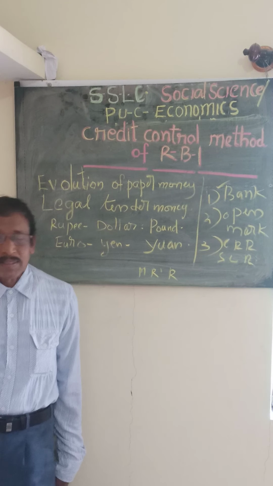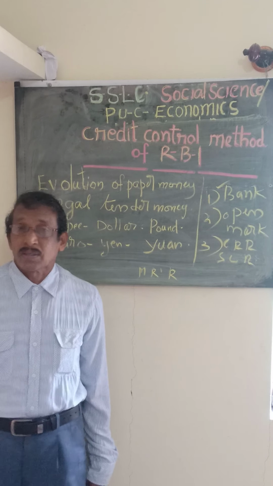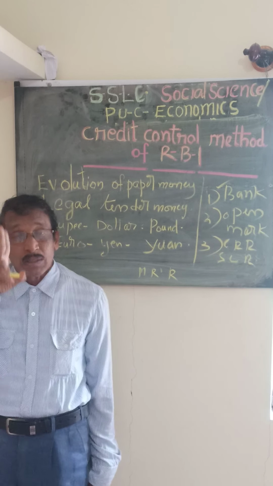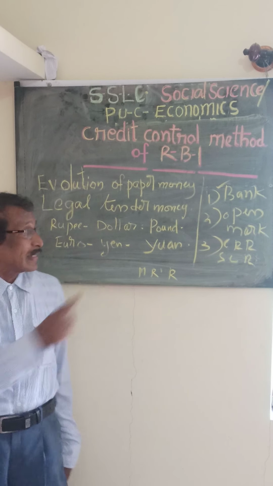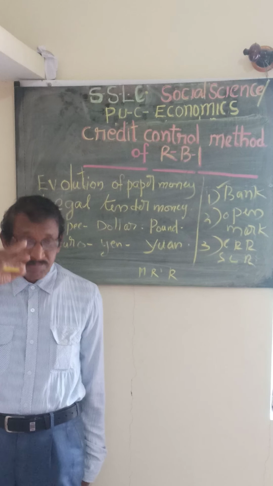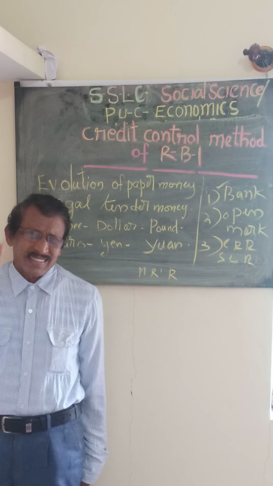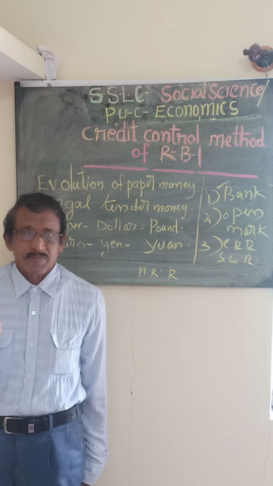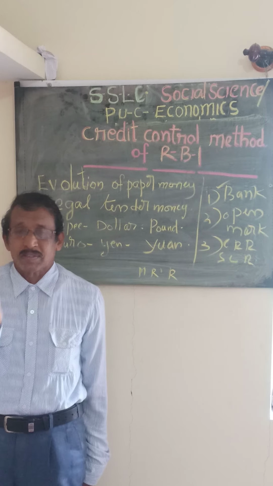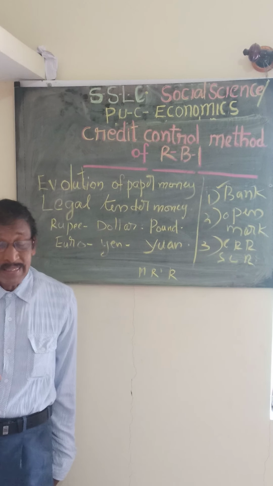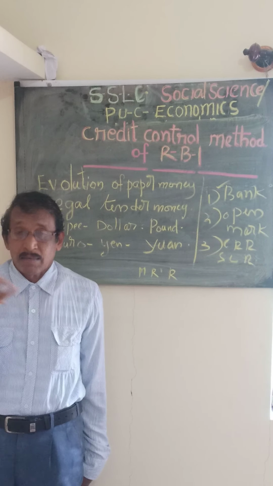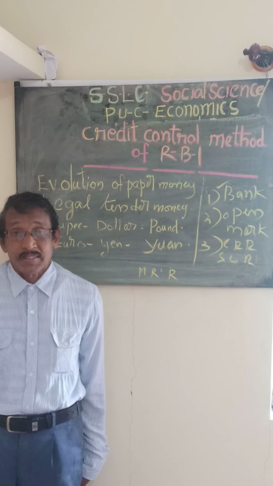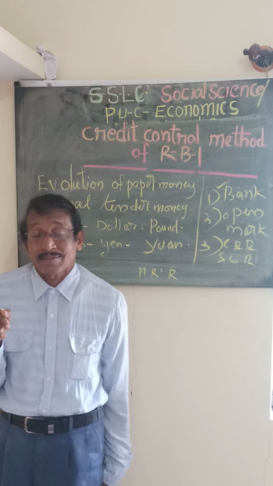Next one is variable reserve requirement. That's also very important. Variable means change. There are two types included in this. One is CRR, the cash reserve ratio. That means every commercial bank should keep a certain percentage of their total deposits with the central bank. It is called the cash reserve ratio.